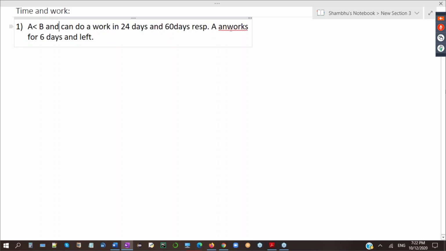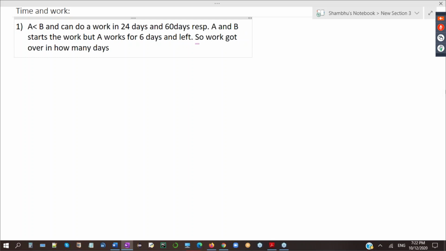Let's remove C. A and B start the work, but A works for 6 days and left. So work got over in how many days? Very simple question. I think 45 days, yes.